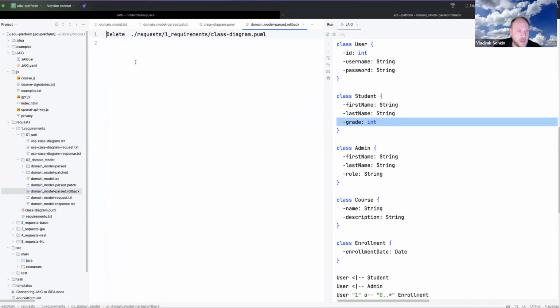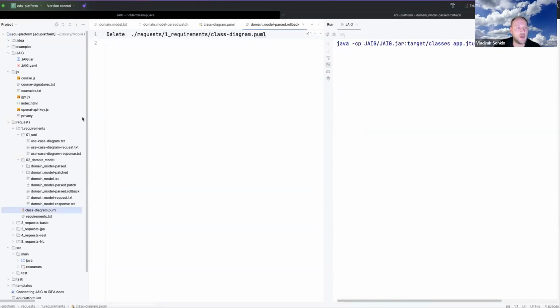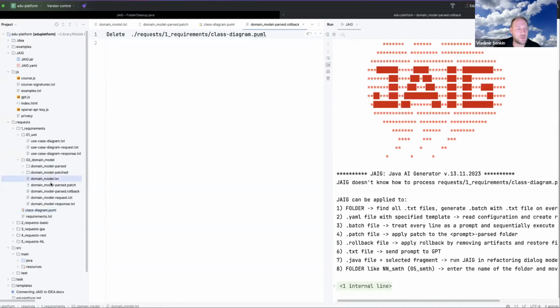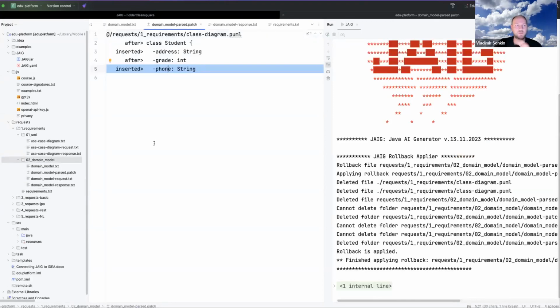By the way, we have this rollback, and this rollback will remove all these generated files, including this file. It is telling, please remove this class diagram. So I will do it. Just open it and click this magic button. This is a JAIG button, which is added to IDEA. Okay, so you see the file is removed, but the page is still here.